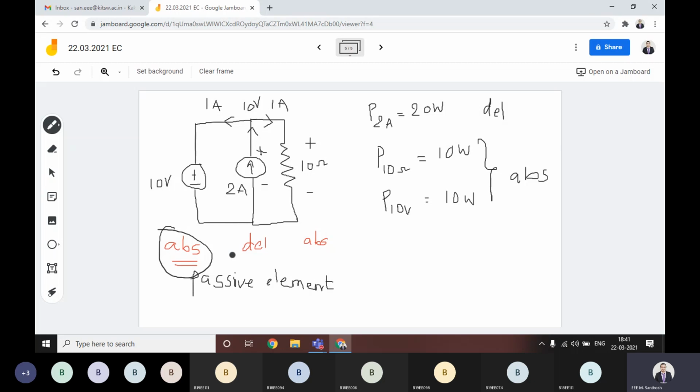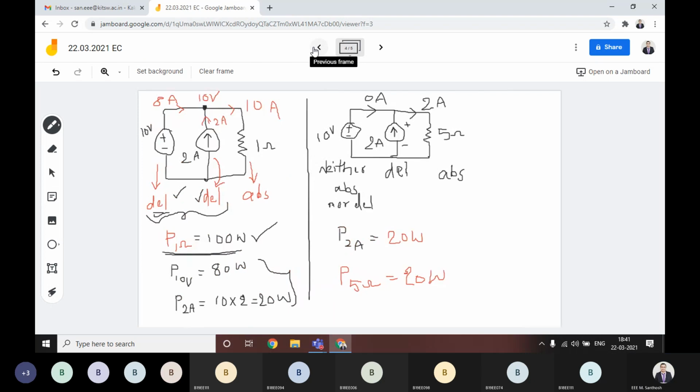The external power is not coming into that particular circuit. Whatever the power is inside that circuit, how much is delivered must be equal to how much is absorbed. That must be followed in an electrical circuit, right? Yes, sir. But in the first case only, it is obeying that theorem, no, sir? If we consider this 10 volts voltage source as the delivering one and the current source as delivering one, and then the resistor as the absorbing one, in this first case only the theorem is satisfied, no, sir?